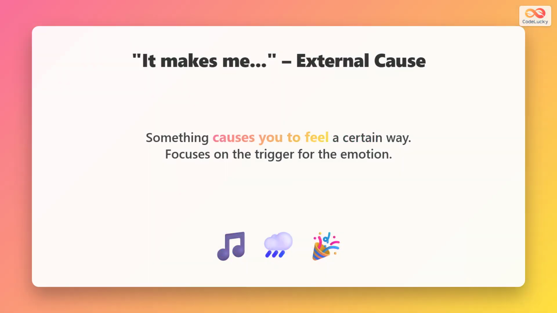It makes me shows something external causes your feeling. Focus is on the trigger that creates the emotion. Use this when explaining what makes you feel a certain way. The cause comes first.